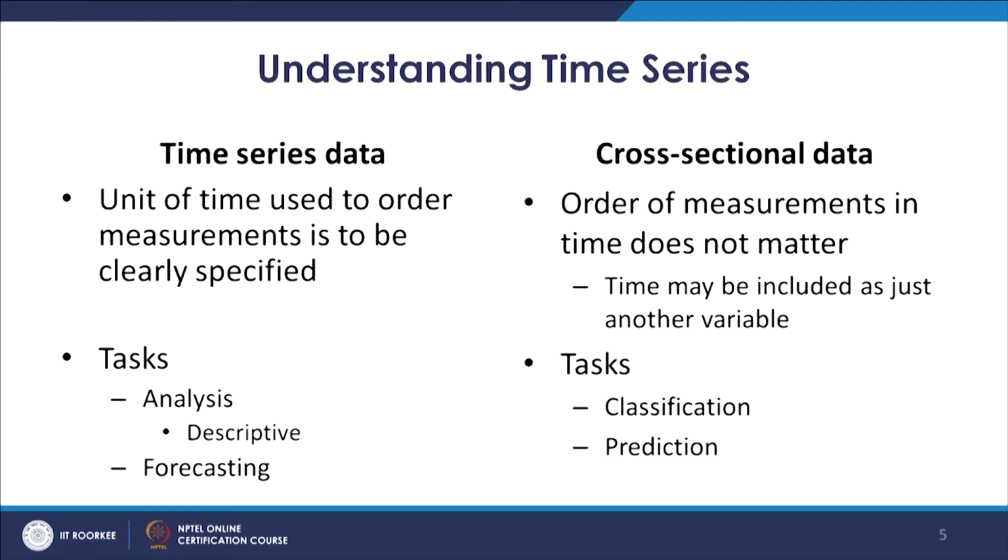If we look at time series data, the unit of time used to order measurements is to be clearly specified. So, when we say a particular time series is about India's GDP, it is to be clearly specified whether these numbers are annual, yearly numbers for GDP, or whether they are quarterly numbers for GDP. That unit of time used to measure a particular variable is to be clearly specified. So, this is one important characteristic of time series data.